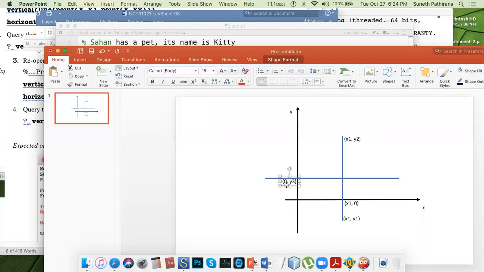So these ends, or two ends of the line. This is y3 remains as it is. So here x2. Okay.